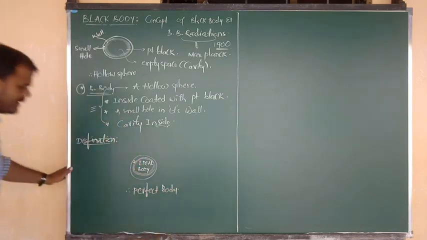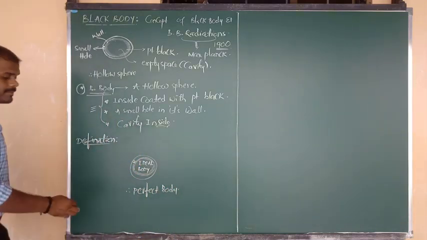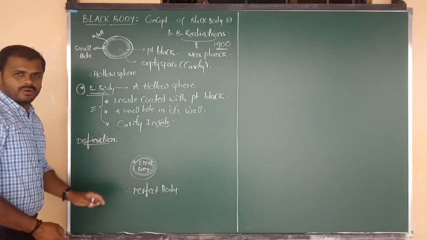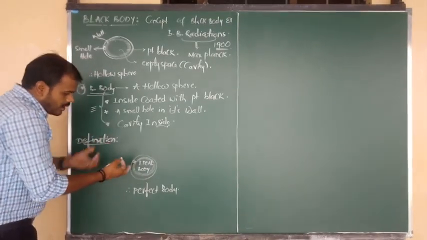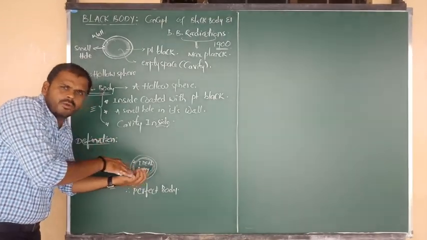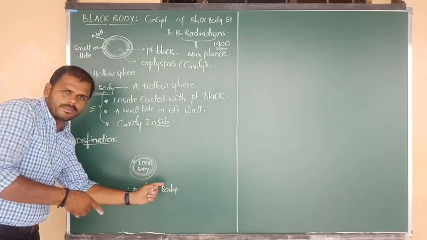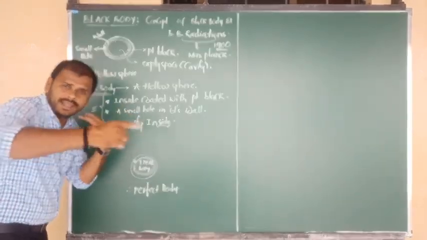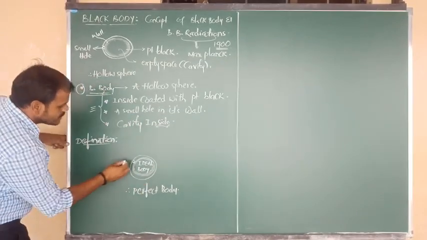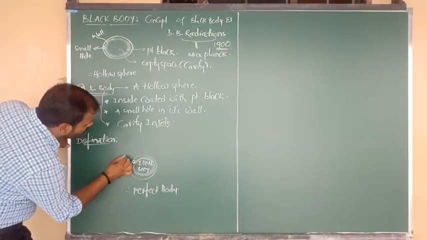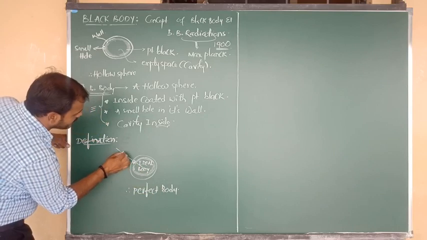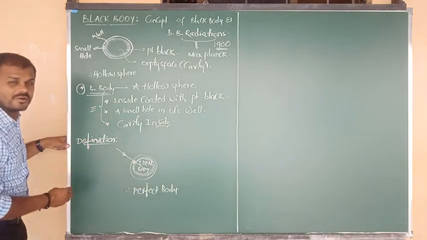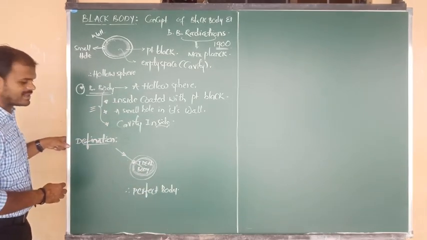The reason is, suppose it is a black body. Through this small hole, I am going to pass radiation, or light.